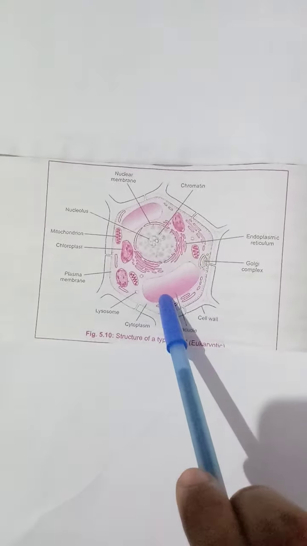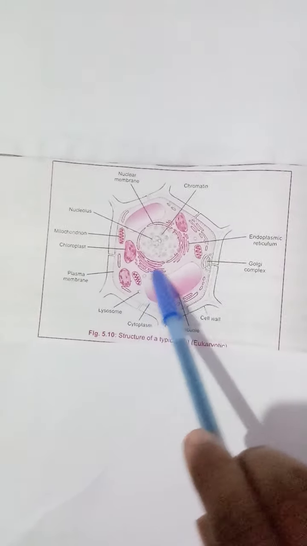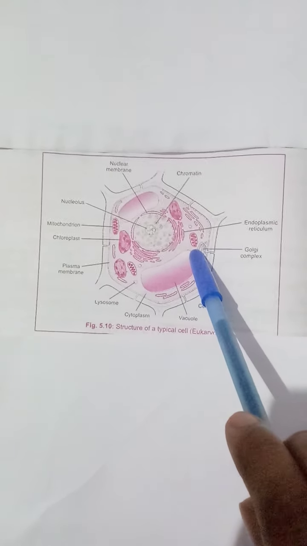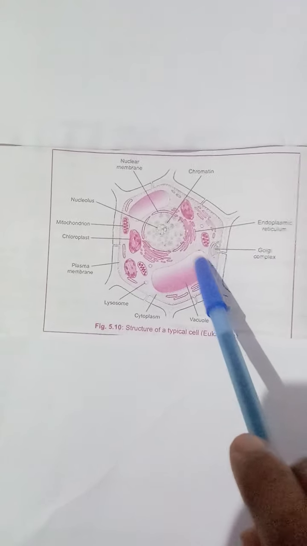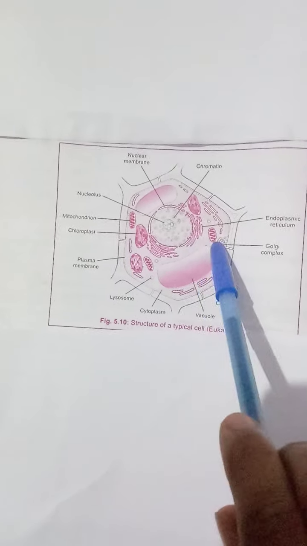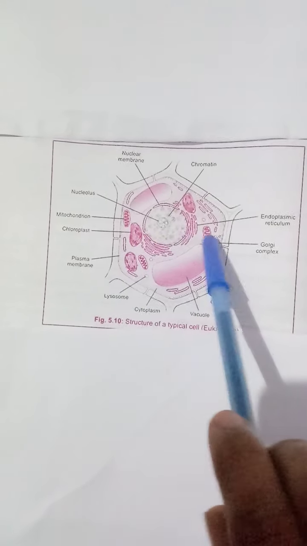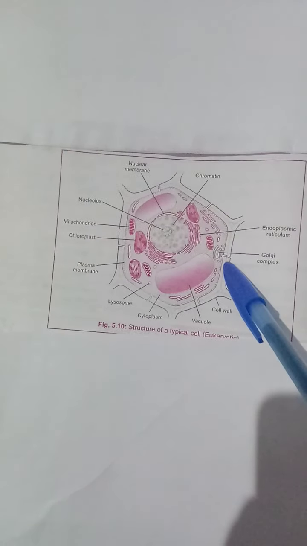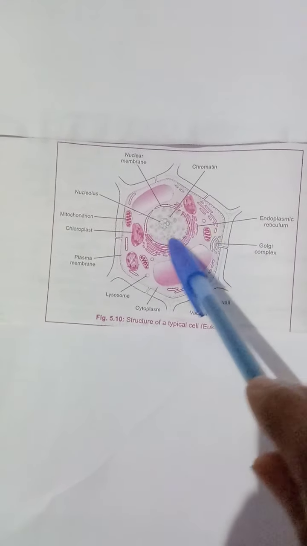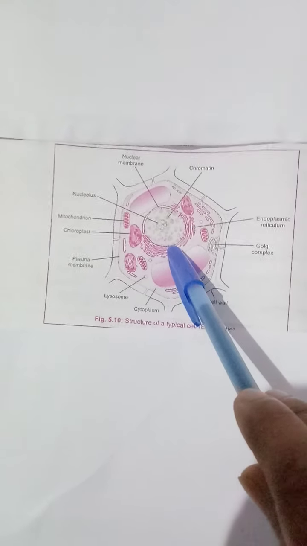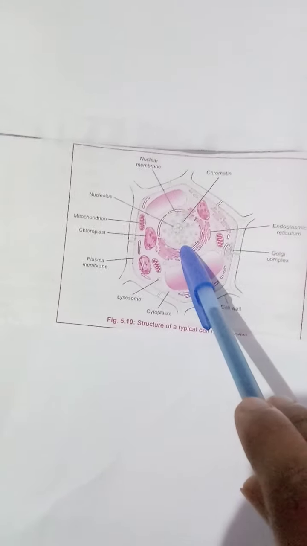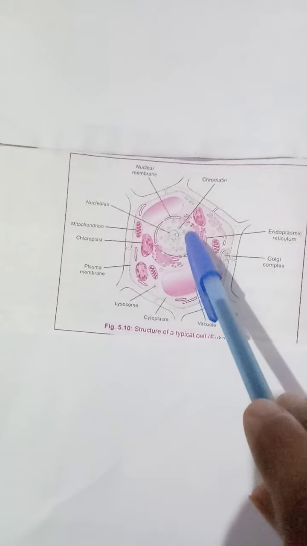They all are membrane bound structures. Some have a single and some have a double membrane. Mostly cell organelles are enclosed in a single membrane, but mitochondria and chloroplast are both covered with a double membrane. And children, you should know one more thing: all these cell organelles are present only in eukaryotes, but they are not present in prokaryotes. Why? Because eukaryotes have a defined nuclear region and nuclear membrane. That's why all these cell organelles are present in eukaryotes, but in prokaryotes there is no defined nuclear region, so they are not present there.